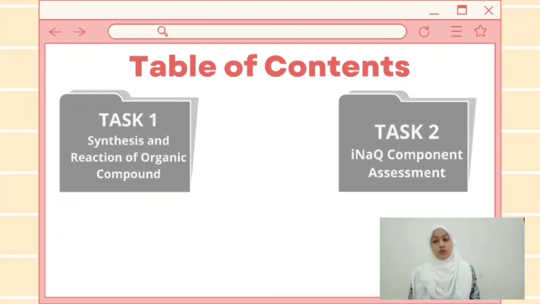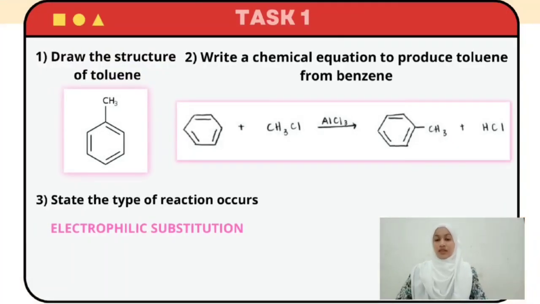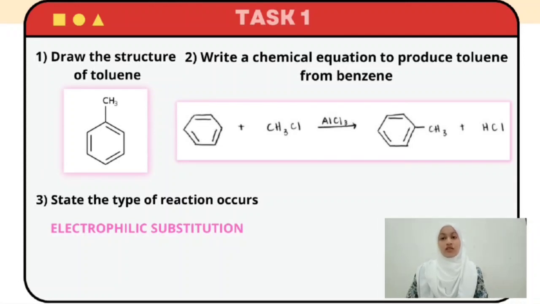There are two tasks to be discussed. The first task is synthesis and reaction of organic compound, and task 2 is ilmu nakli and akli component assessment. Let's start with task 1. The first question asks to draw the structure of toluene, which is you just draw the aromatic ring and attach methyl with any one carbon.